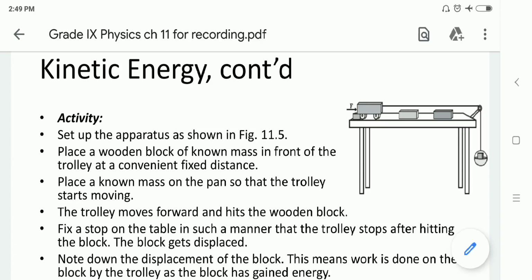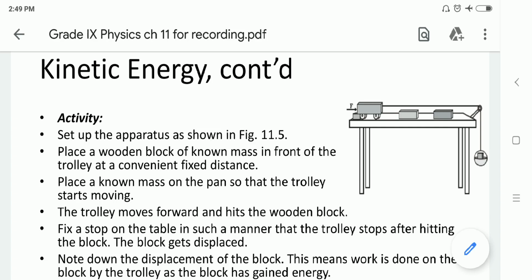Another activity we can take, as you can see in the diagram: take one wooden block attached with a trolley, and this trolley is available at a certain distance. Now, place one known mass onto the pan so that the trolley starts moving. The trolley moves in the forward direction and hits the wooden block.